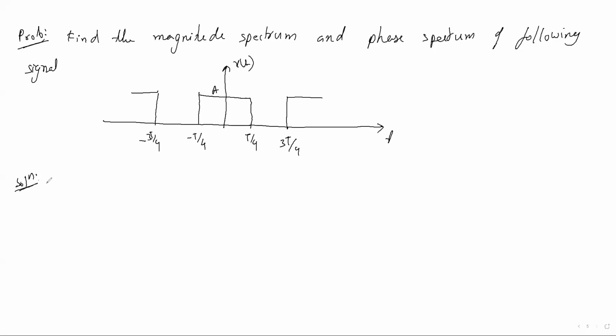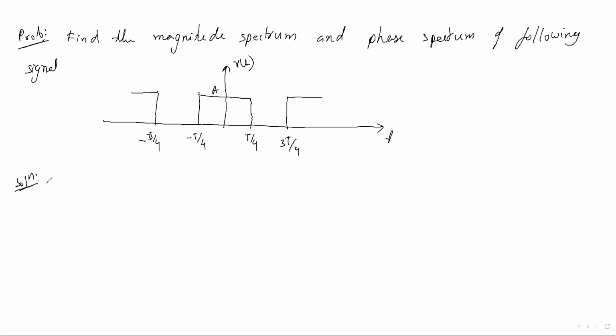Because when you find the signal is even or odd, then you can easily say whether the Bn or An term will be present or not. This is an even signal, so only the Bn term will be present, no An term. You should know that if you derive in the cosine, trigonometric Fourier series. But now we are going to derive this in terms of exponential.